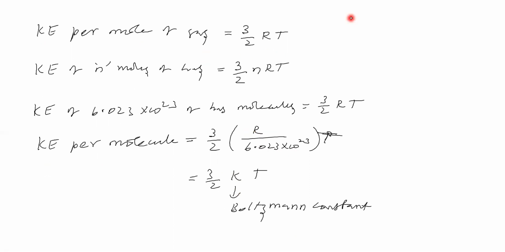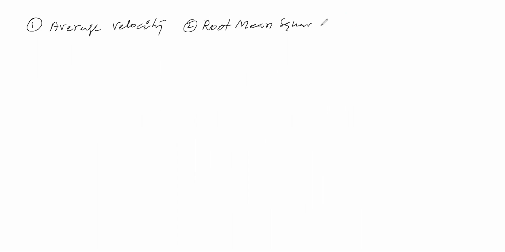Next, we will see types of molecular velocities. The first one is average velocity.